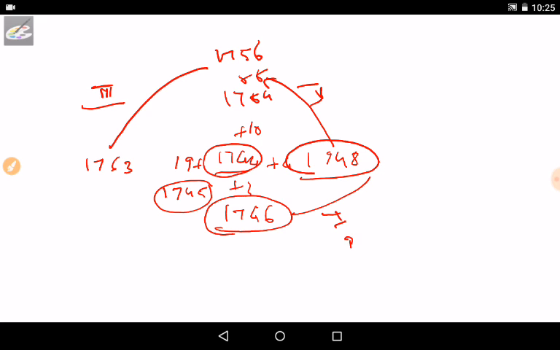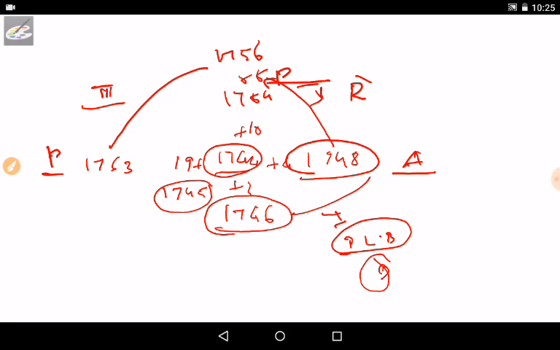Then he planned to attack Cuddalore, and it came to a failure because of the monsoon and the Treaty of Aix-la-Chapelle. For treaties, we are going to put APP: A for Aix-la-Chapelle, P for Paris, and P for Pondicherry. And here Dupleix became a hero. And then after that, Robert Clive came in the second phase.